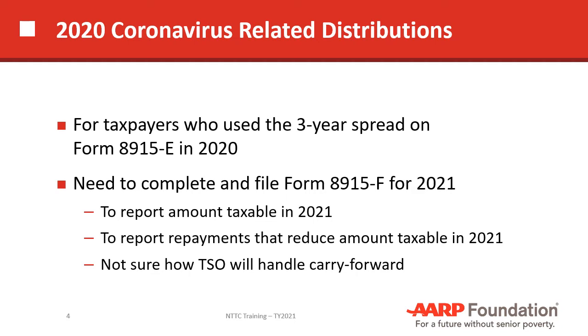To report payments that reduce the amount taxable in 2021. So if the taxpayer has done any repayments of any of those amounts, which they certainly had the ability to do during the tax year, then those would also be placed on that Form 8915F and would affect the taxable amount for tax year 2021.